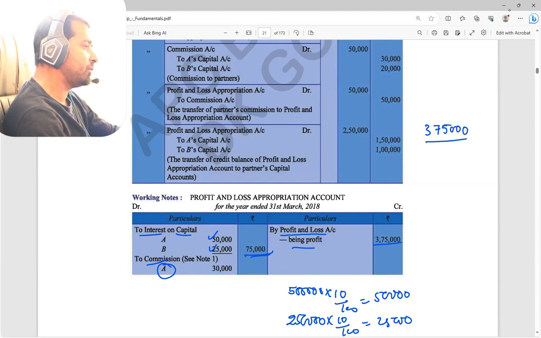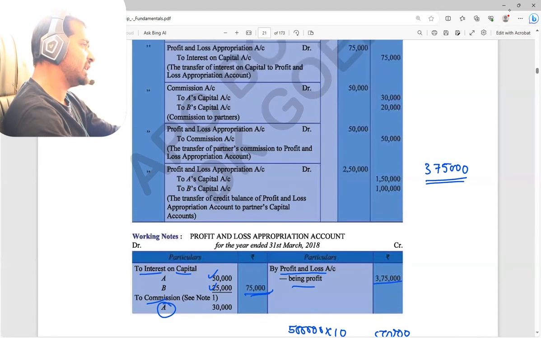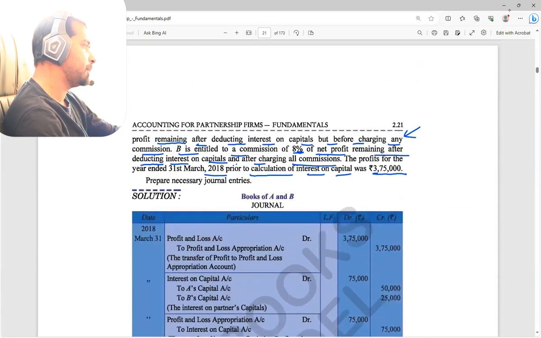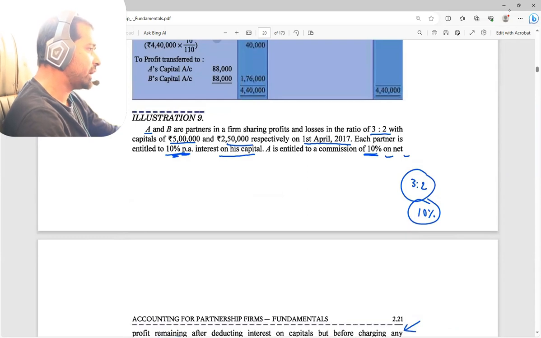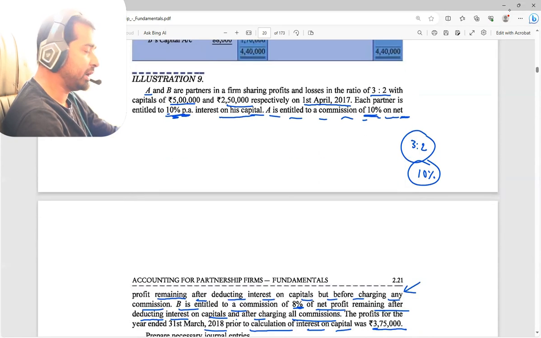Out of that profit, you cannot calculate the commission percentage directly. Why not? Because the question says, just you see, for A we are going to see first. A, talking about each partner is entitled to 10% interest on capital, already done. A is entitled to a commission of 10% on net profit. On net profit. Next point is important.